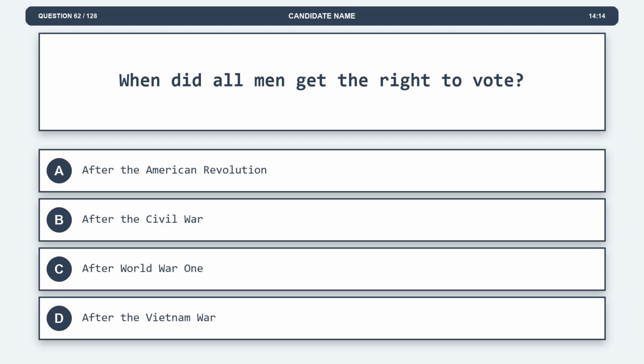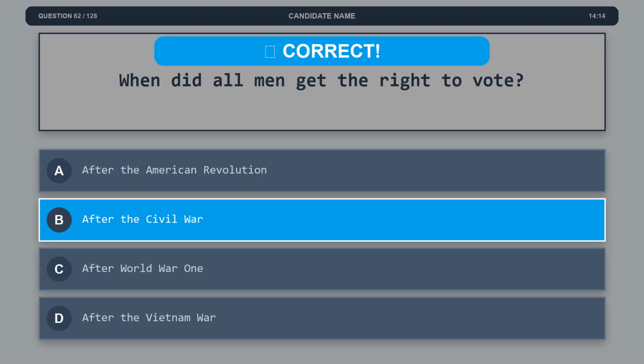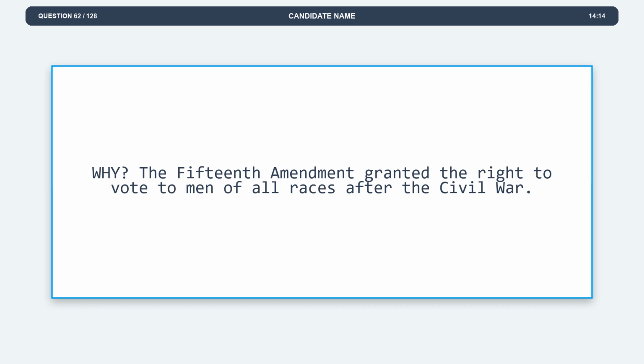Question 62. When did all men get the right to vote? Option A, after the American Revolution. Option B, after the Civil War. Option C, after World War I. Option D, after the Vietnam War. The correct answer is option B, after the Civil War. Explanation. The 15th Amendment granted the right to vote to men of all races after the Civil War.